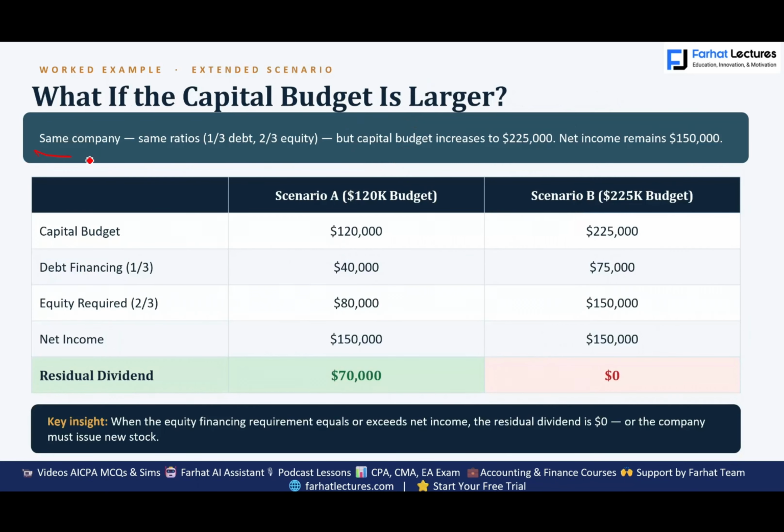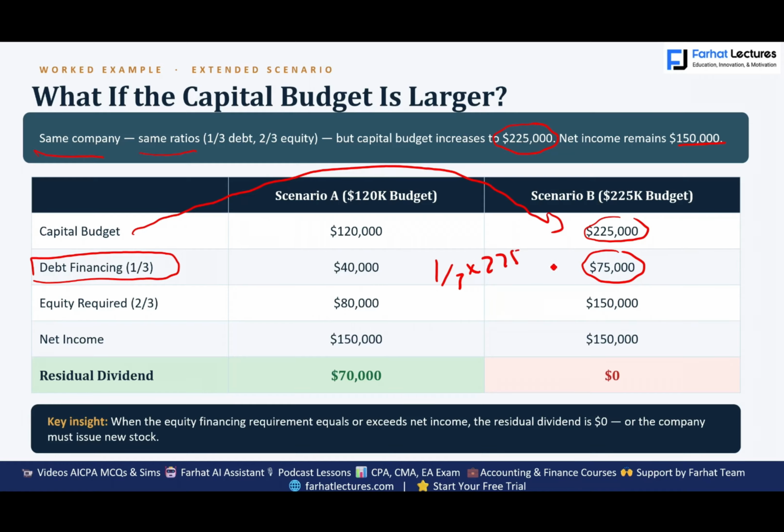So let's assume it's the same company, same ratio, but capital budgeting increased to 225 and net income is 150. So of that 225, the capital budgeting, now we're changing the scenario to 225, 1/3 of it is financed through debt. 1/3 of 225 is 75. So 1/3 times 225 equals 75. 2/3 of 225 equals 150.